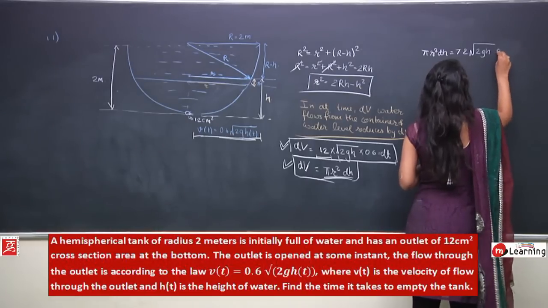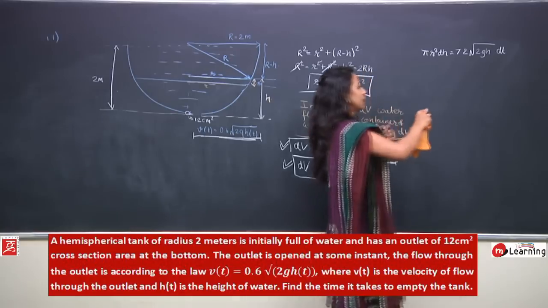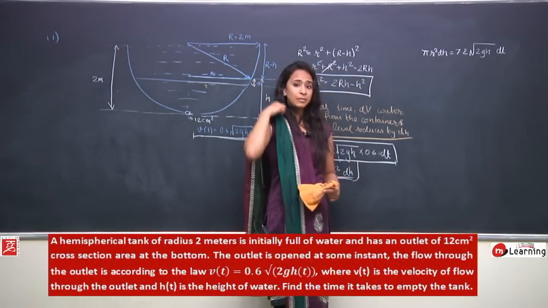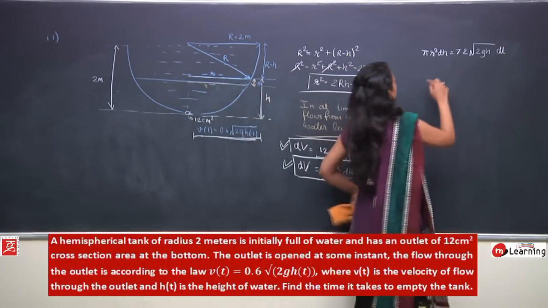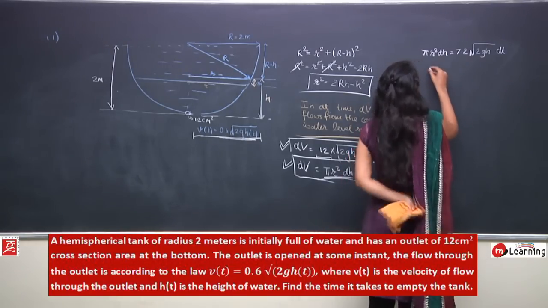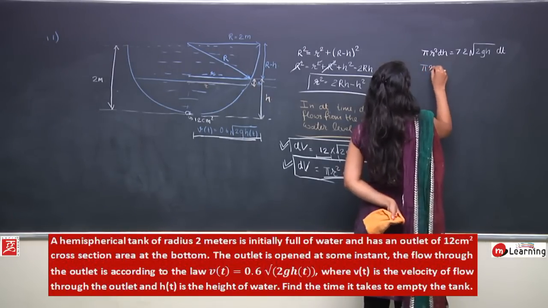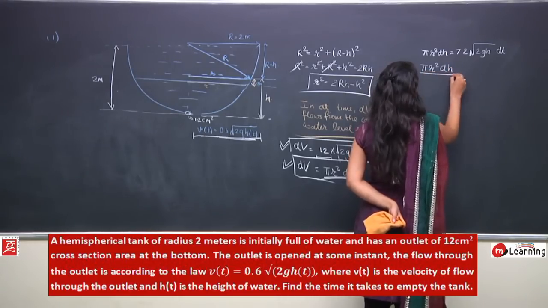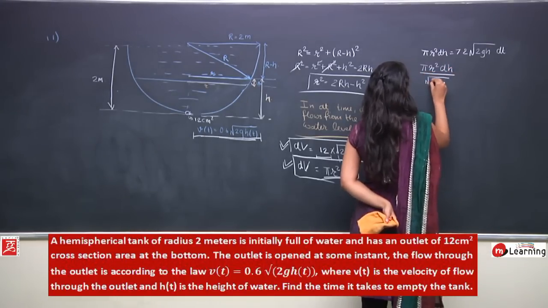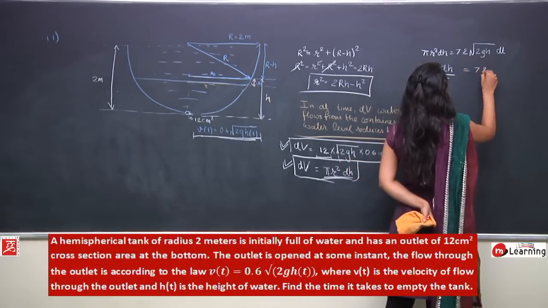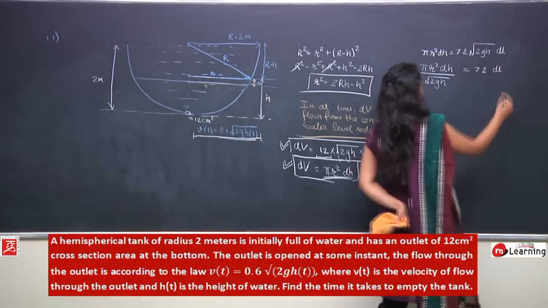This would be equals to gh into dt. Now let us separate variables. This is an easy differential equation which can be solved by the variable separable method. So I can write pi r square dh upon root 2gh would be equals to 7.2 into dt.